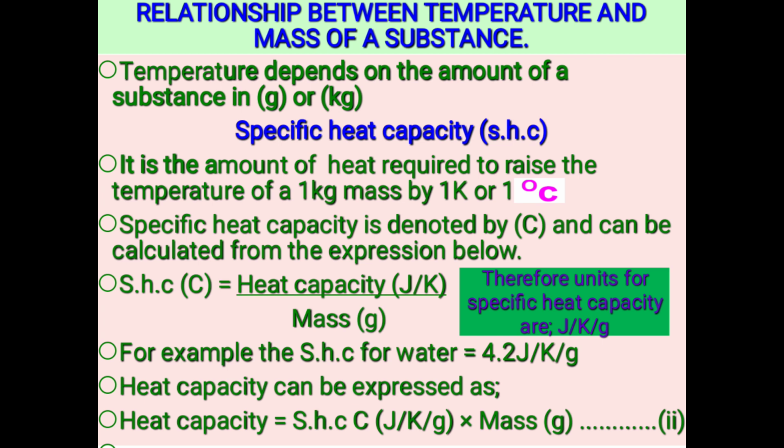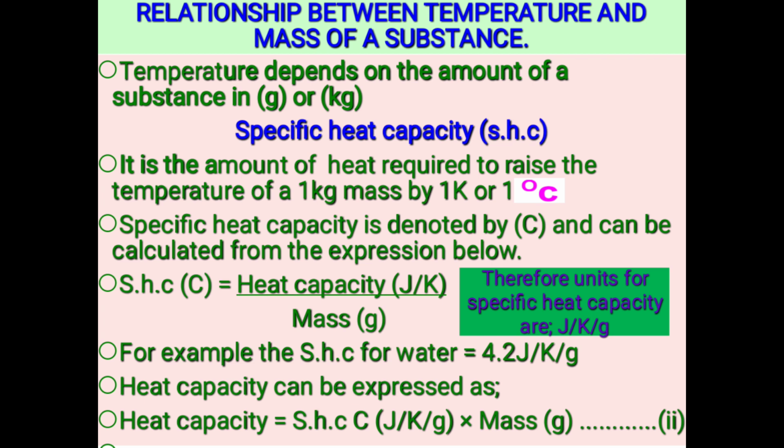We can look at a typical example. For example, the specific heat capacity of water is 4.2 joules per Kelvin per gram. Therefore, I want to explain what this expression means.